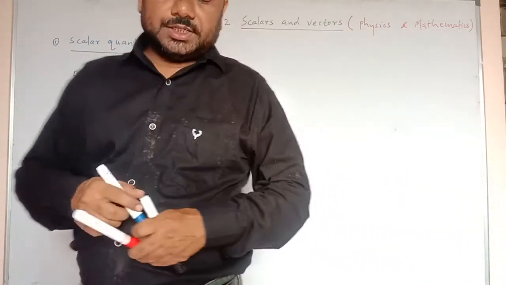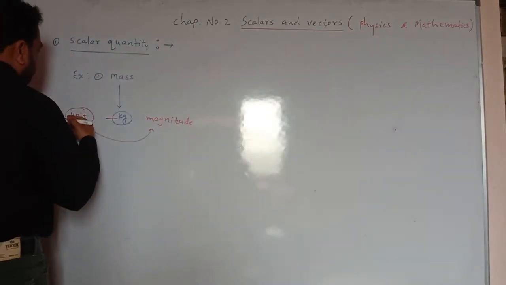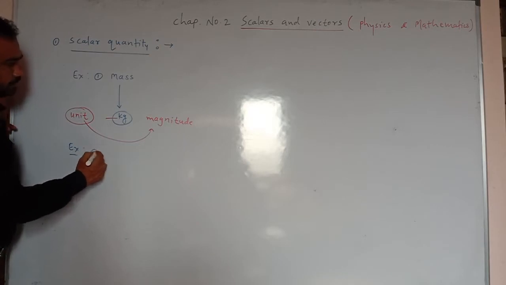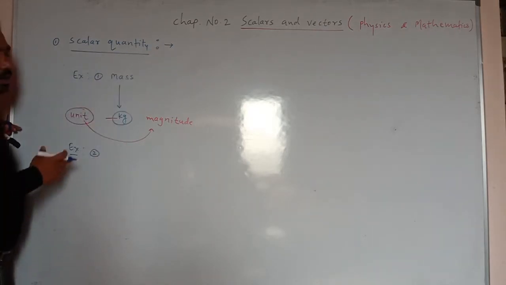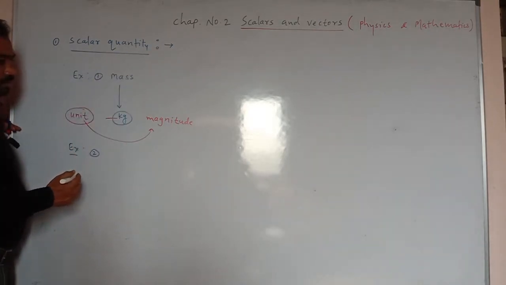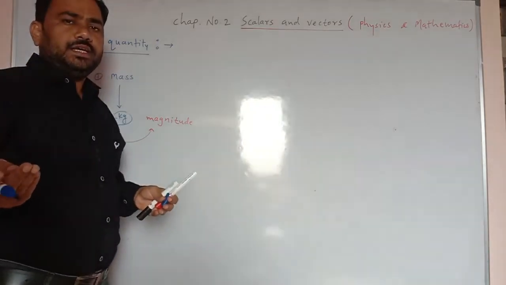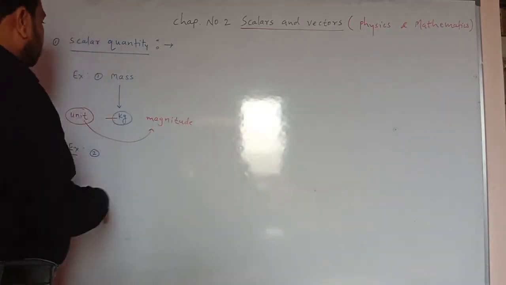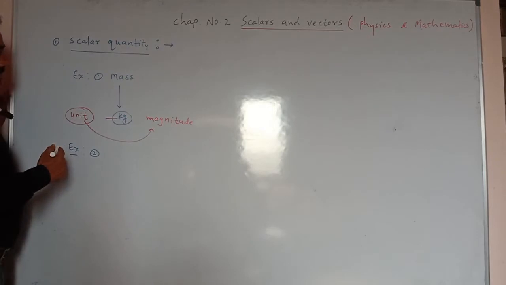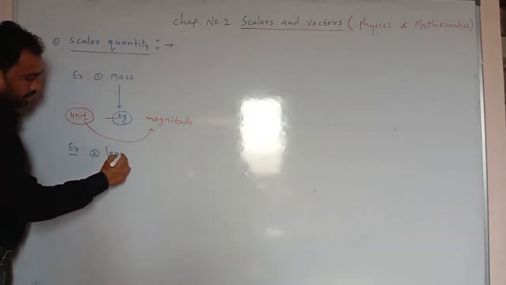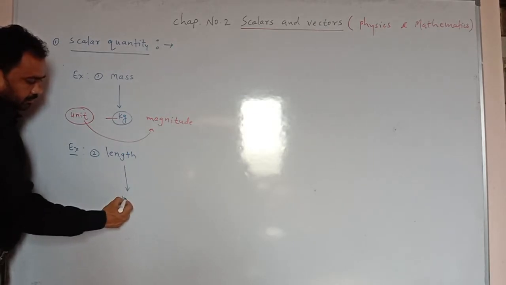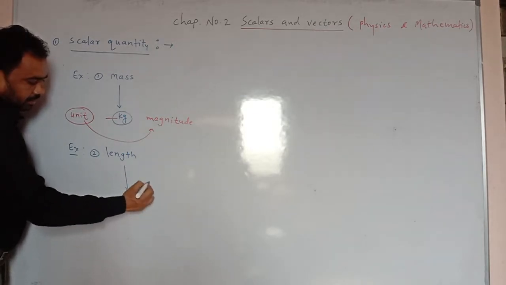If we consider a second example, suppose we want to measure the length of this whiteboard. How can we measure it? We can easily take a meter scale, and with the help of the meter scale we can measure the length of the whiteboard. So the second example is length, and we measure length in meter.